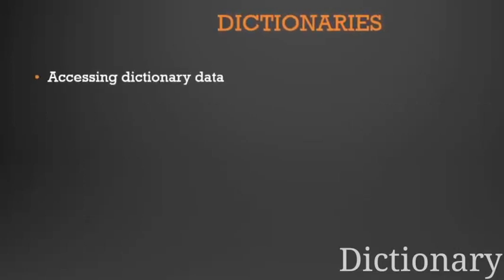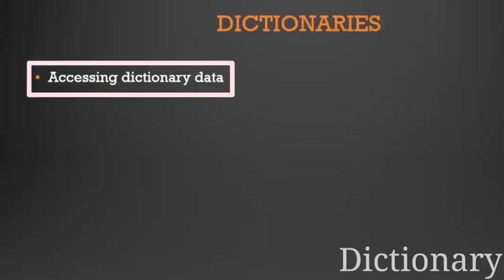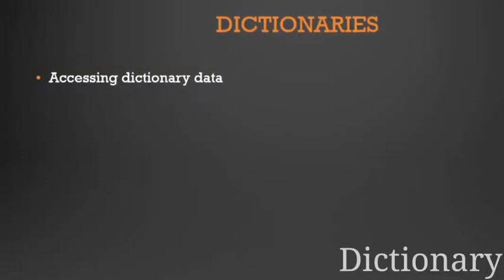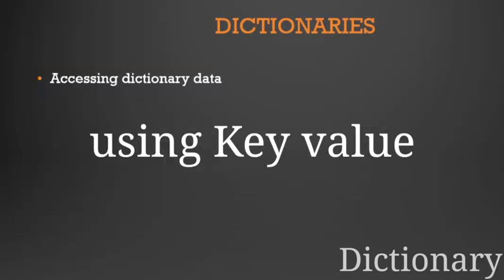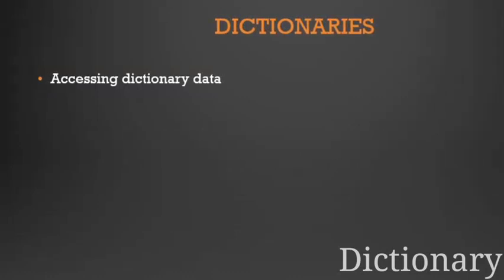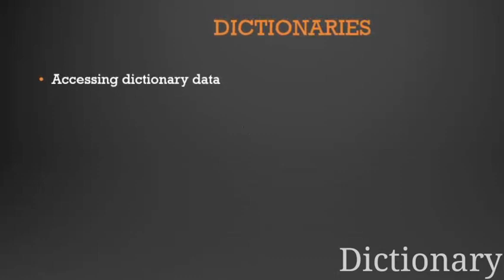Basically we can access the data after you add it. You can print out the value itself using the key. We'll access with respect to that particular key, and then that would just get the value associated with that key.